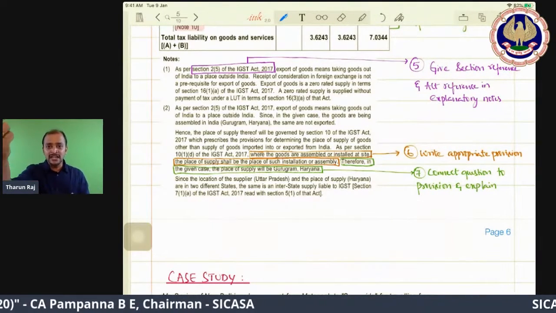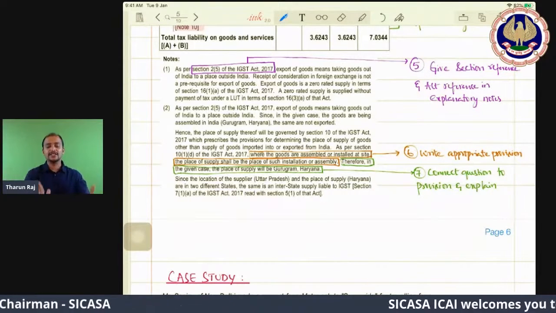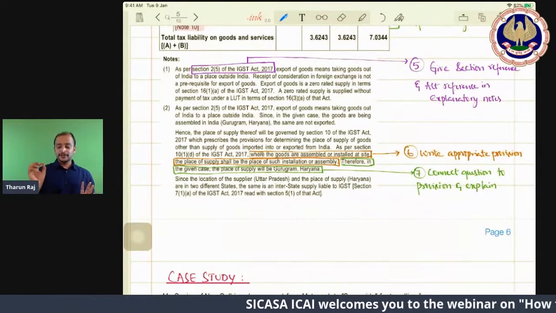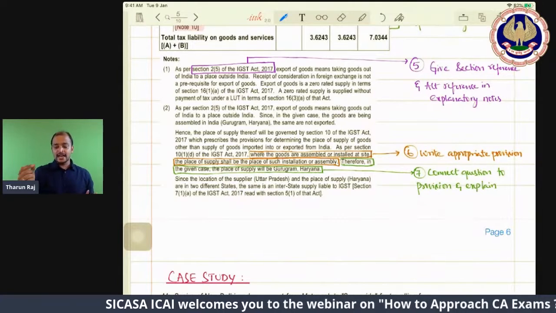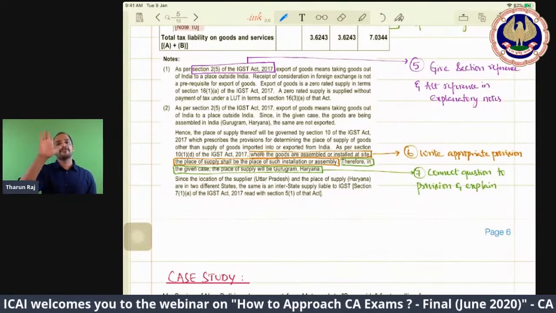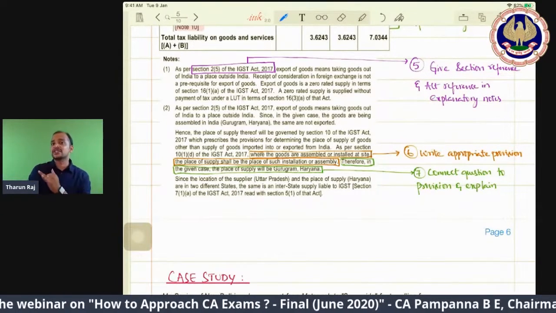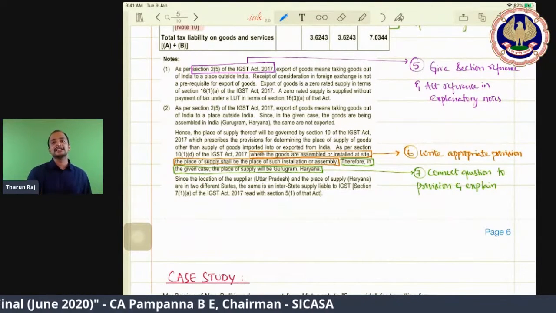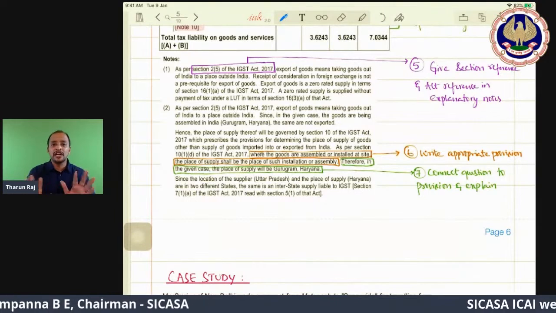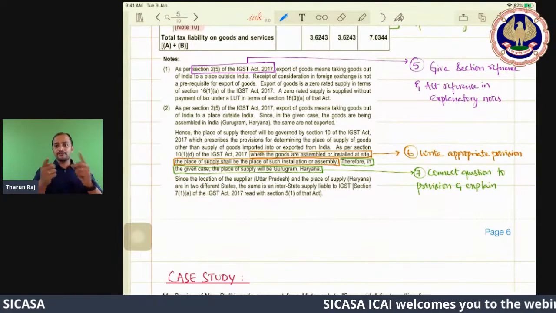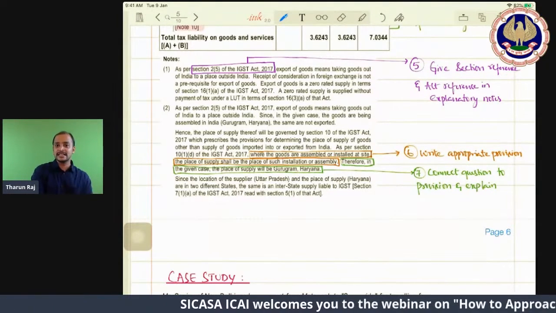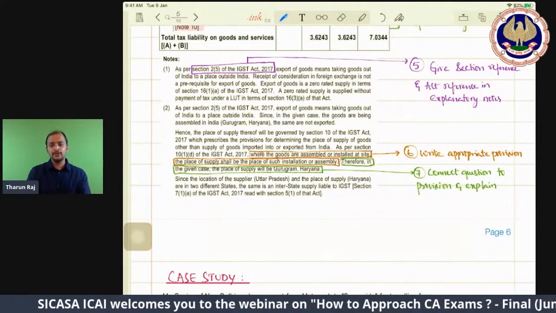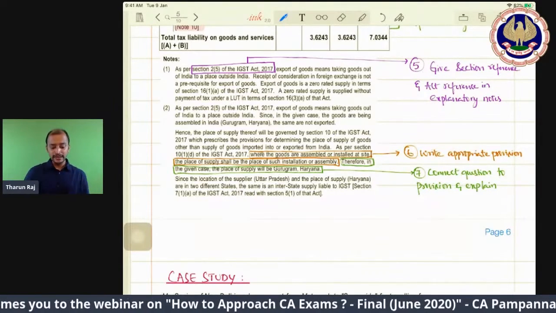Whatever the point in the question, you relate to the provision and you explain. This is how the notes should be written. So first write the appropriate provision, and then connect the question to the provision, with reference to the act and section. Section is important. Say you don't know the section, at least write the act, IGST Act, because the provisions of place of supply will not be in the CGST Act. If you write the provisions of place of supply as per the CGST Act, no need to read further. You will not get even 1 mark.